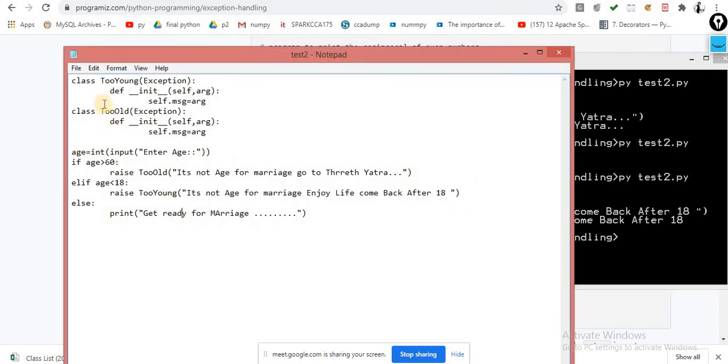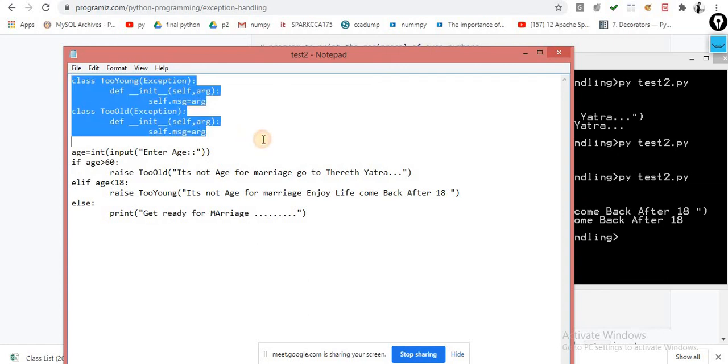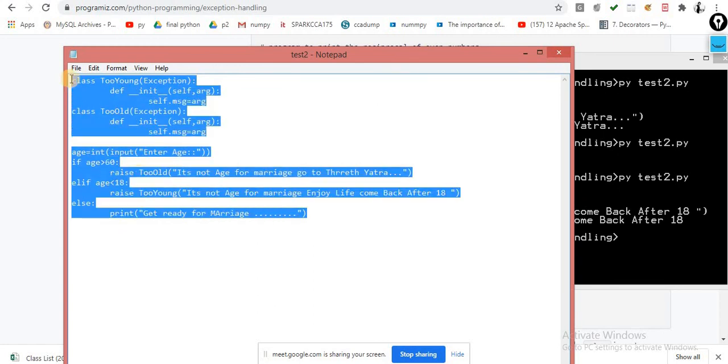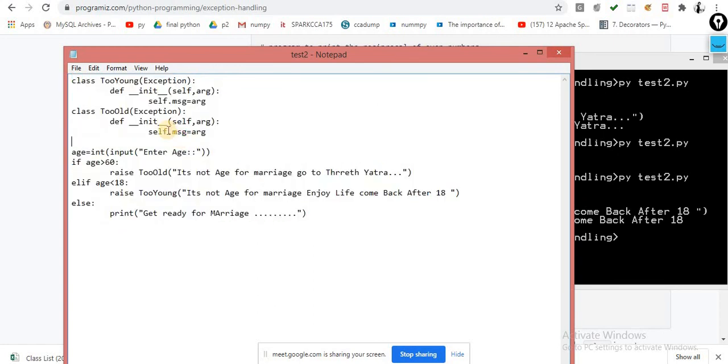So these are the ways that I show you, because you don't know about the concept of classes. It is just like a constructor if you are coming from a technical background, and these are the ways by which you can generate your own exception. But for this point of time you are not able to understand it, don't worry. When we do the concept of classes as well, at that time the picture will automatically be clear to you how exactly things are working here, because here the concepts are a little different compared to C++.